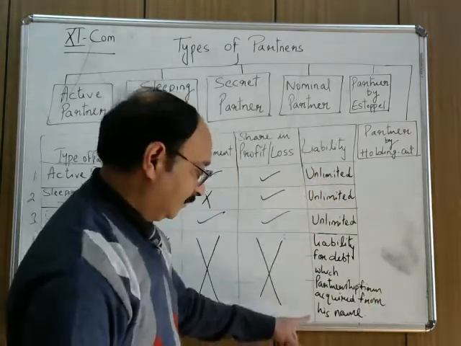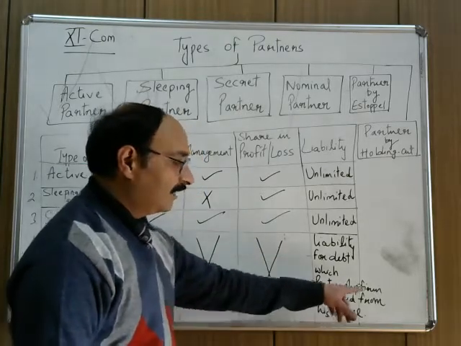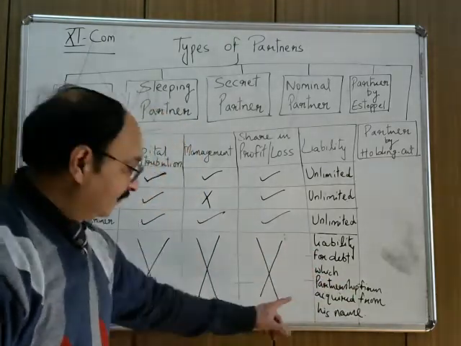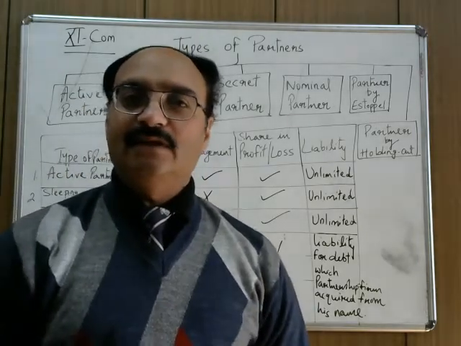That much liability. They are liable to pay that much liability which is acquired by the partnership firm with his name only, or using his name only.